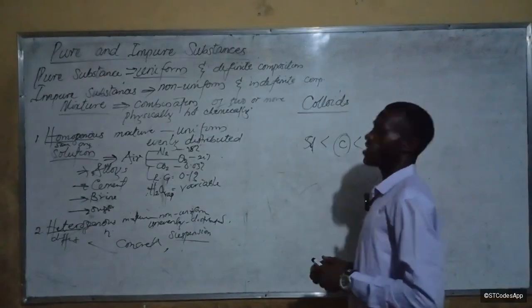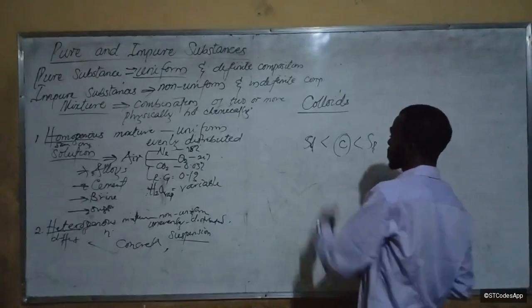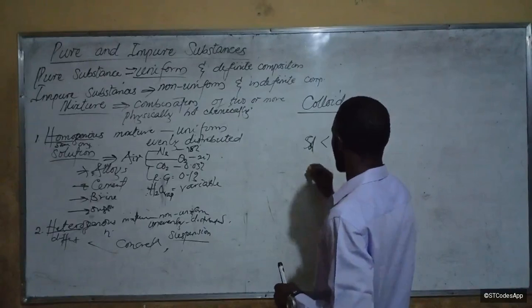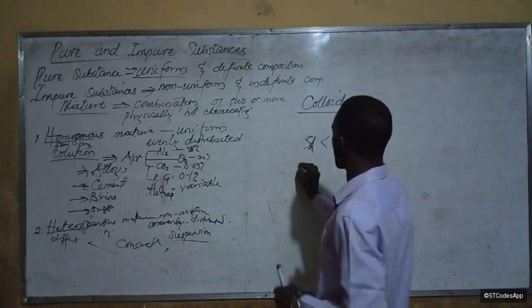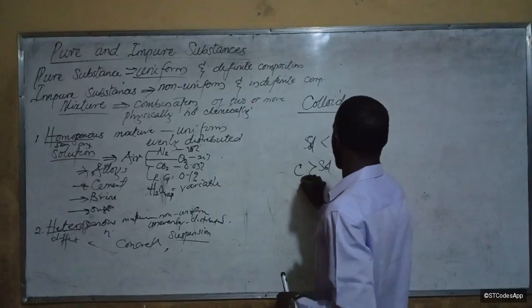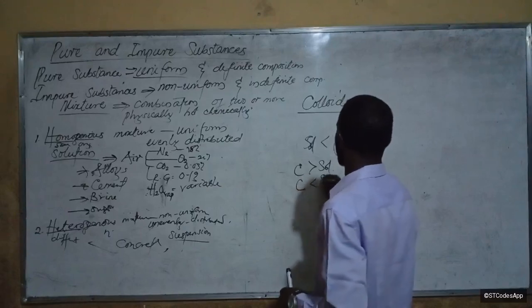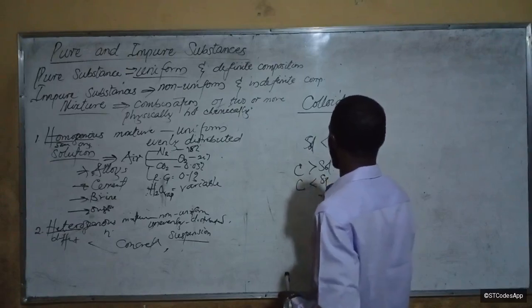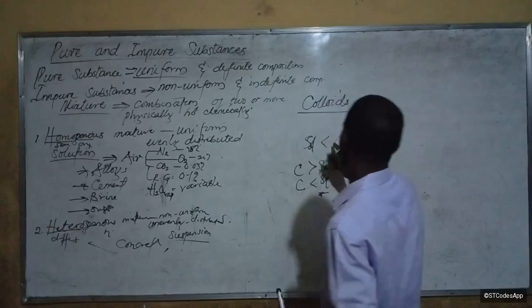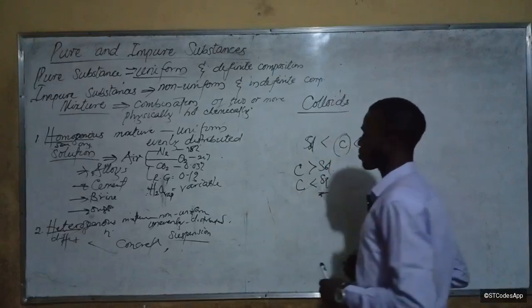Do you get it now? So this colloid is going to be greater than the particles of solution, and the same colloid is less than the particle of suspension. Is that okay? By the time you write this in mathematical notation, you get that.